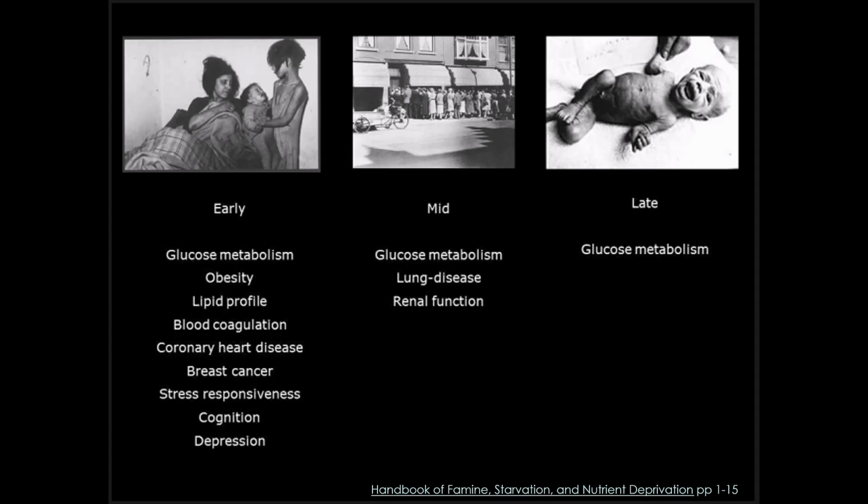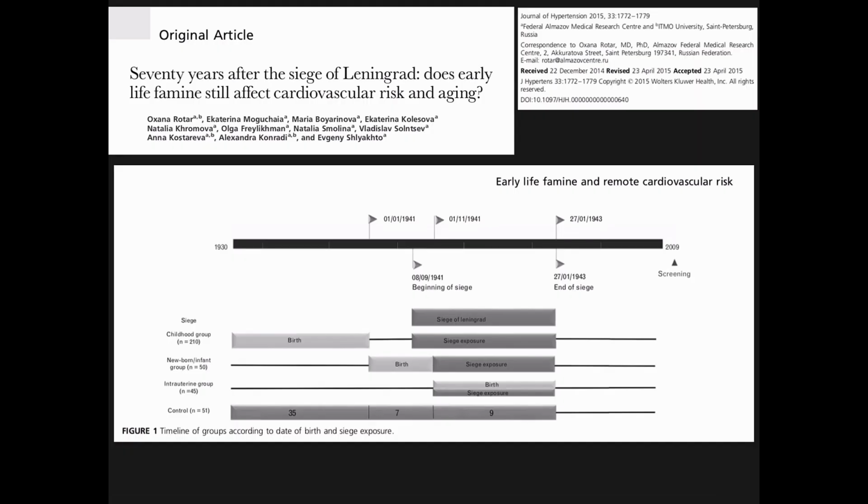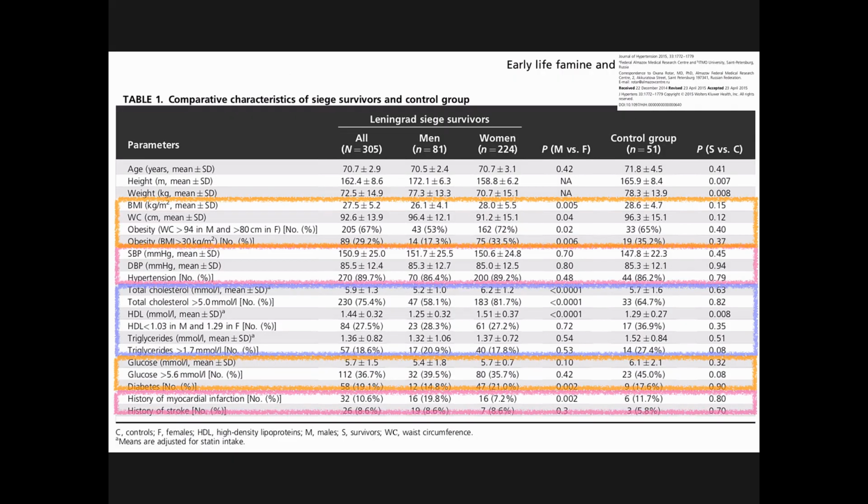On the other hand, the victims of the famine of Leningrad were followed up in 2009 and reported in this paper here. There was no difference in BMI and obesity, blood pressure, lipid metabolism, glucose tolerance, and risk of developing cardiovascular disease. However, they had short stature and tended to be underweight.